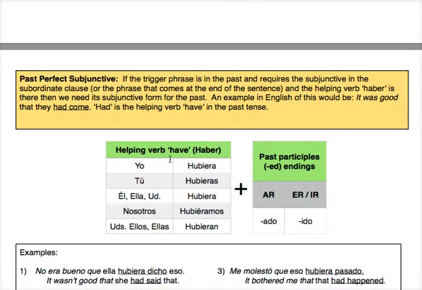Okay, so that's pretty much how to use the past perfect subjunctive. So kind of the same as before, but now we just have to memorize the past subjunctive form of haber when it's necessary. Okay, that's it.